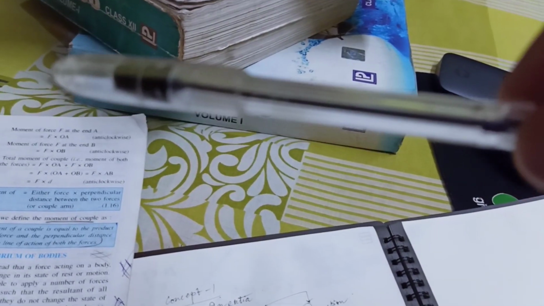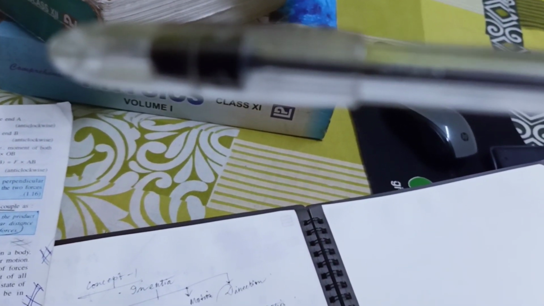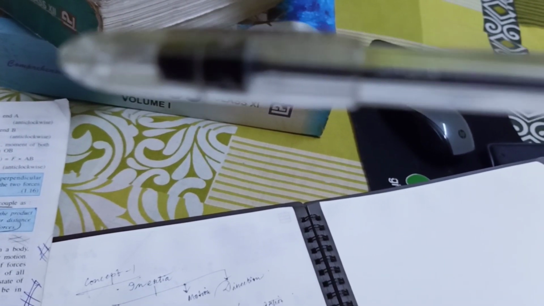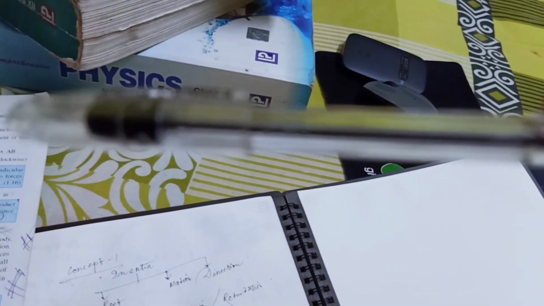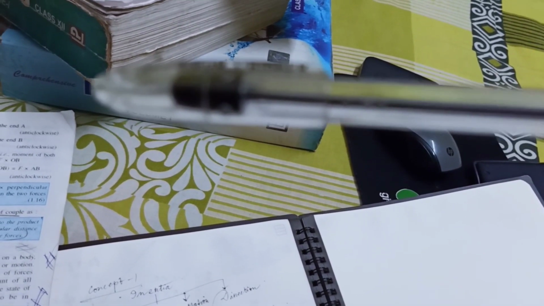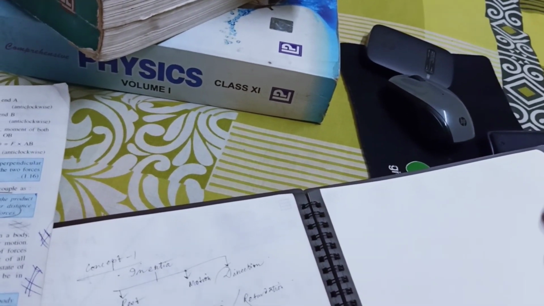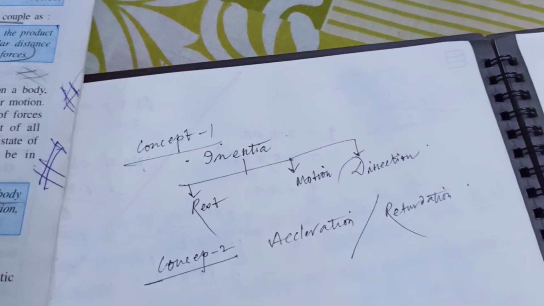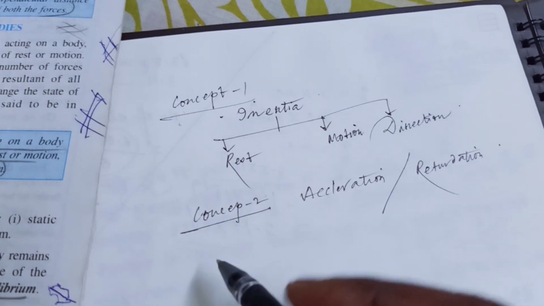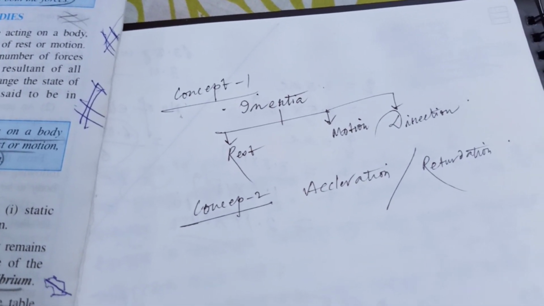Suppose this pen is here, and if that pen is in motion, that is free fall, then its velocity increases. Why does its velocity increase? We say that it is due to gravity.